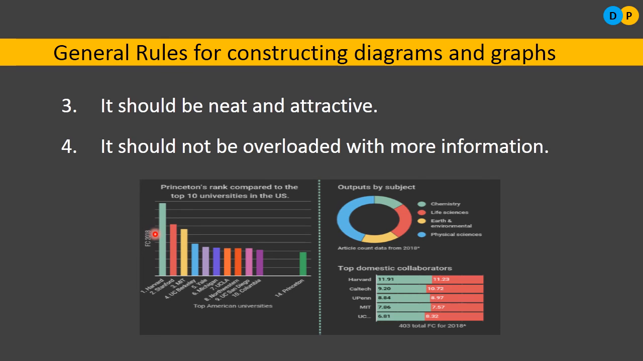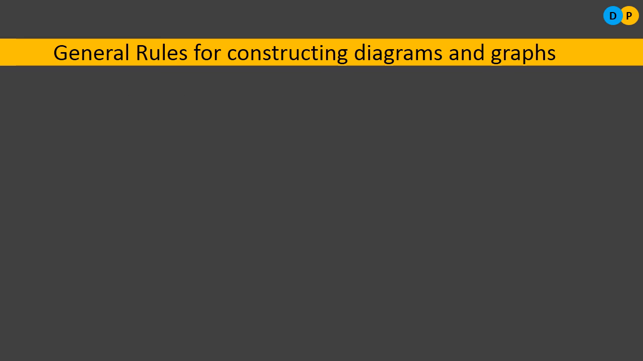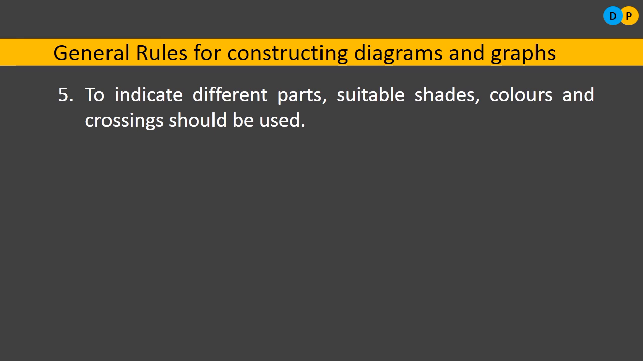And at the same moment, it should not be overloaded. Here the first diagram talks about Princeton's rank compared to the top 10 universities in the USA. There are many universities, but all of them are compared with one particular university, Princeton. So easily you can identify what the diagram is talking about, and it is neat, attractive, and not overburdened. The next rule is to indicate different parts. Suitable shades, colors, and crossings should be used.